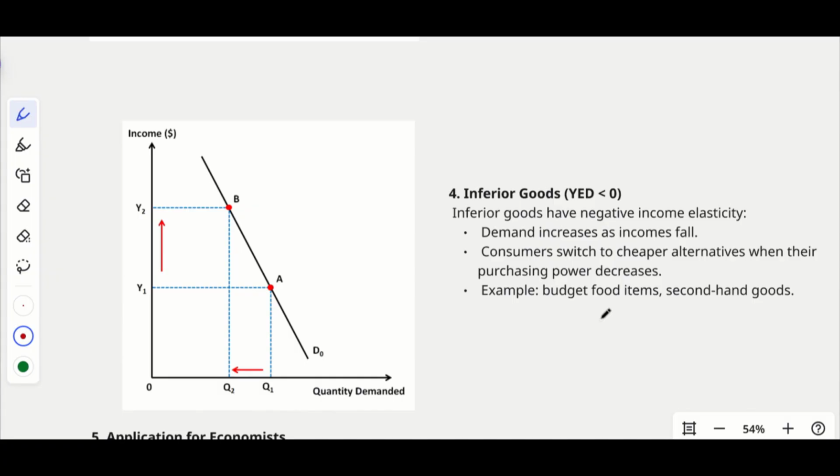And then we have the inferior goods. Inferior goods have a negative income elasticity, right? Whenever our income is increasing, we will reduce its consumption, and whenever your income is reduced, you will buy more of it. So demand increases as income falls. You have a lot of budget options, like thrift stores and other things. Will you ever buy a second-hand good if you have enough money? No, you'll always go for the first-hand thing, the fresh ones.